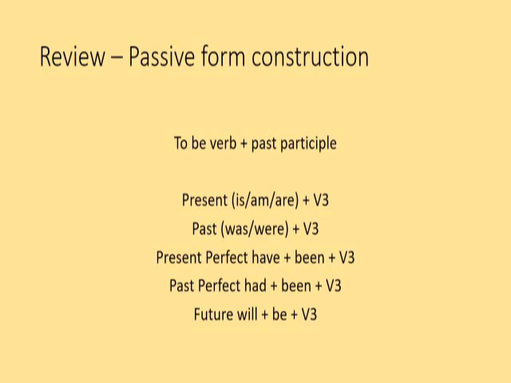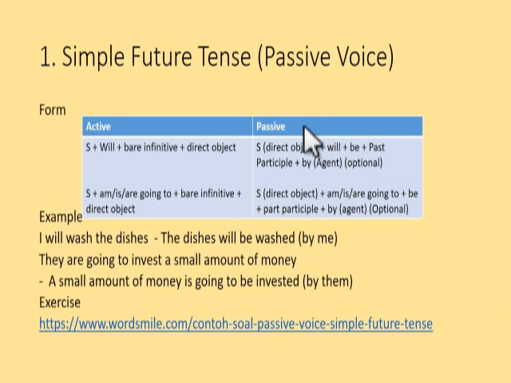Okay, and then here you can see that in the simple future tense, for the active we have the subject plus will, followed with a bare infinitive. It means that you should put verb 1, and then the direct object. While for the passive, you put the direct object in the first position and then follow with will, then be and the past participle, and this is the optional part, you can follow with by the agent.